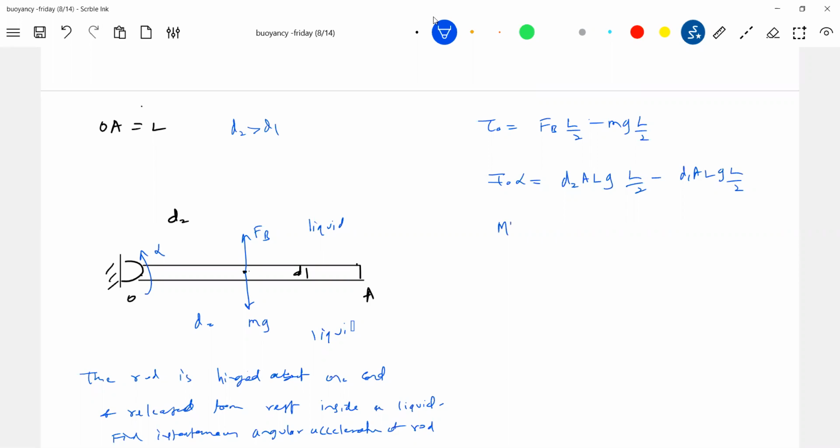Mass is D1 AL, so L square by 3 into alpha. So D2 only, all these things will come outside. So AG L square by 2, three g.